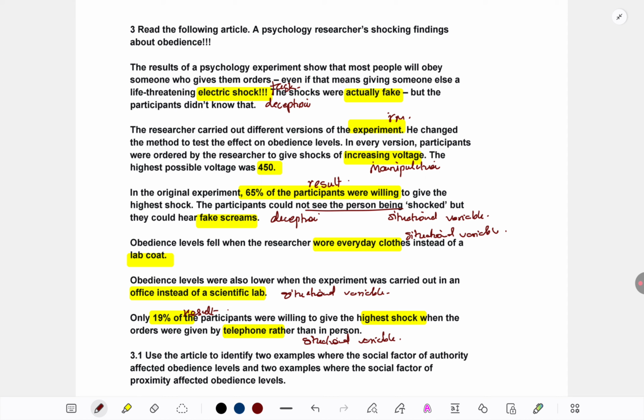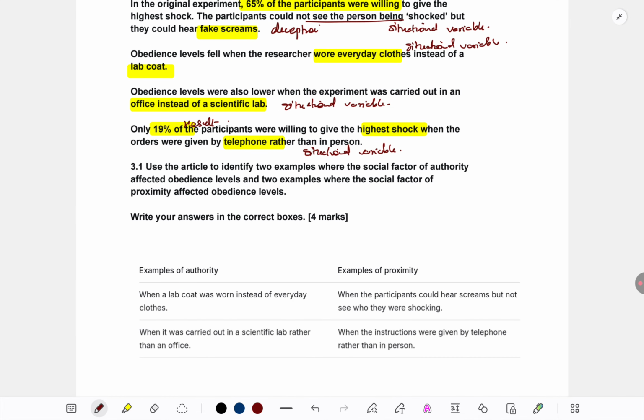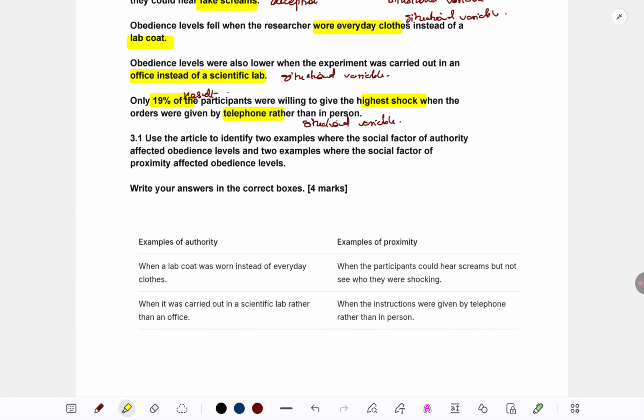For example, where is the study being conducted? Is the researcher personally asking them to do these things? What is the researcher wearing? These types of things can influence how obedient they are. So this was what the situation was about. Now let's look at the question.